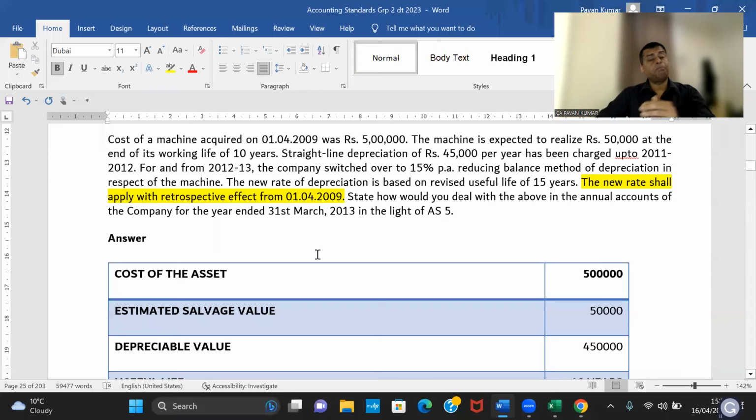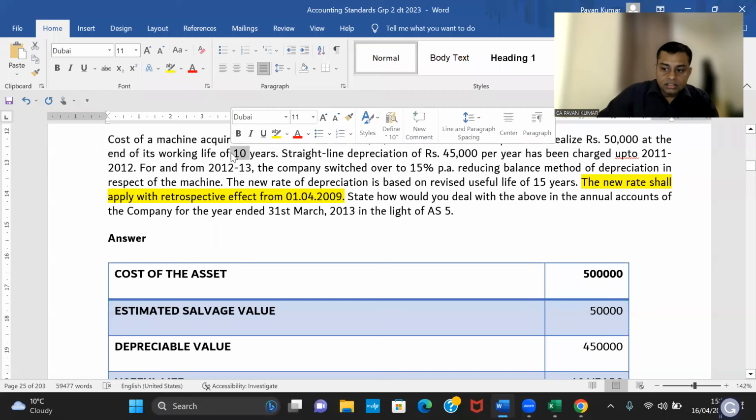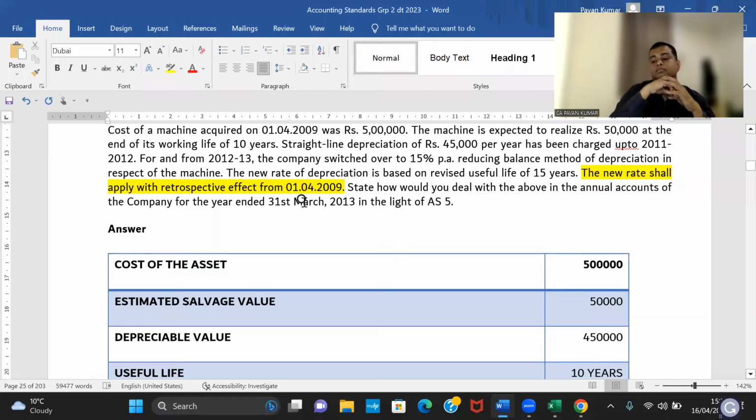So it should be prospective accounting. Now tell me what is the cost of the asset? 5 lakhs, correct? And estimated useful life 10 years. Machine is expected to realize 50,000. So 5 lakhs minus 50,000 divided by 10 years. What is the amount of depreciation? Can you tell me? Hello, I need the amount of depreciation. Tell me the answer. 45,000. Correct. How many years you used it?